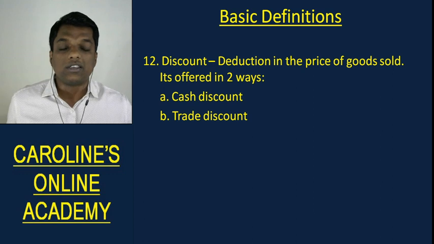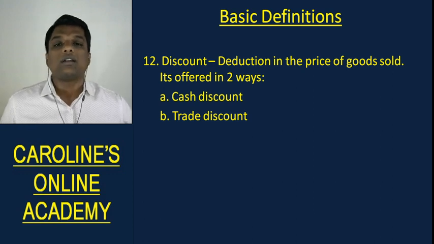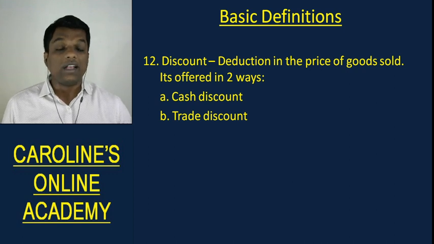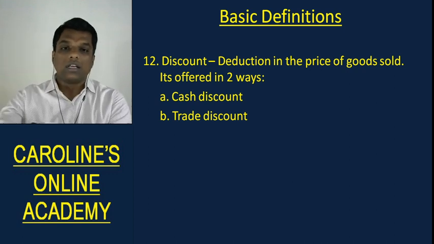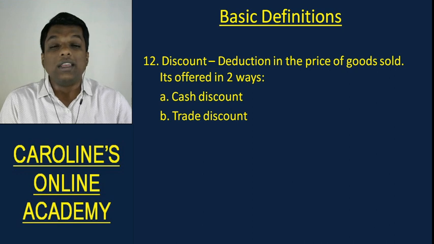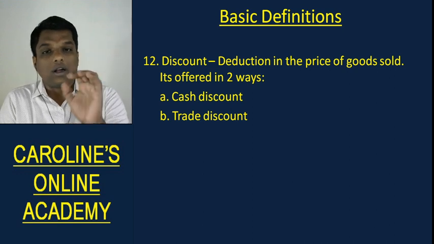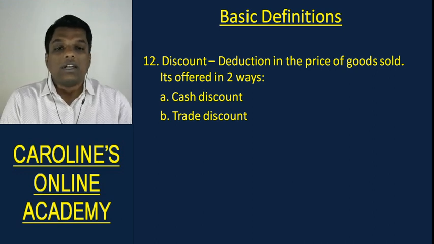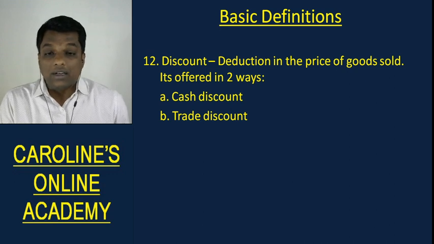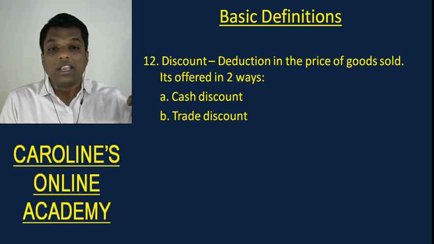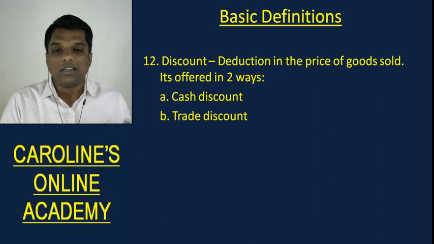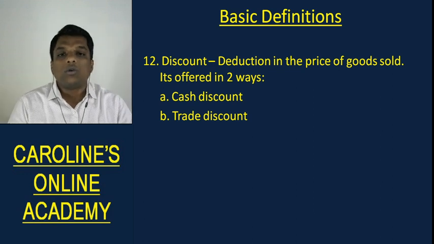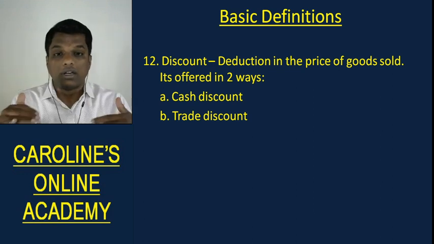In case he has given me a 10 rupee discount and I've told him that I'll not be able to pay right away, I'll pay 10 days later, and the shopkeeper tells me that in case I pay in 5 days, he'll give me another 5 rupee discount. So the discount that I will get in case I make prompt repayment of my debts is called cash discount. Understood? So discount can be offered in two ways: trade discount and cash discount.